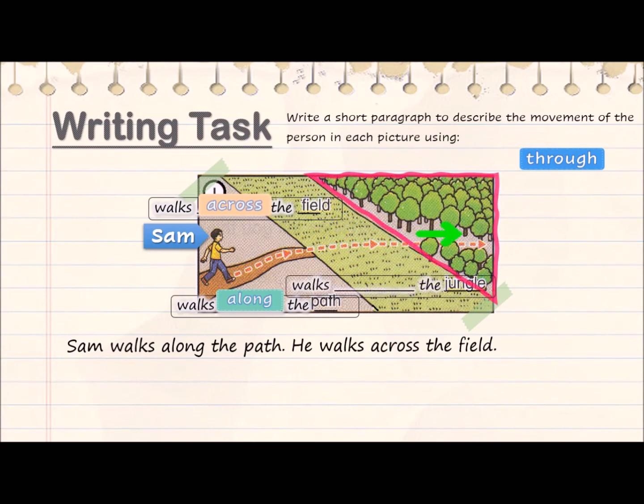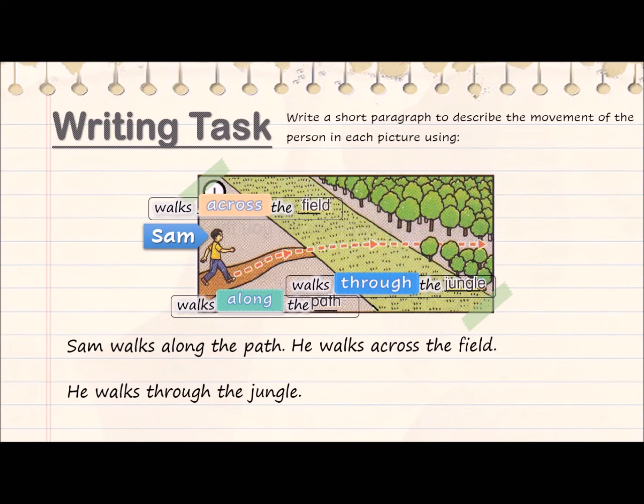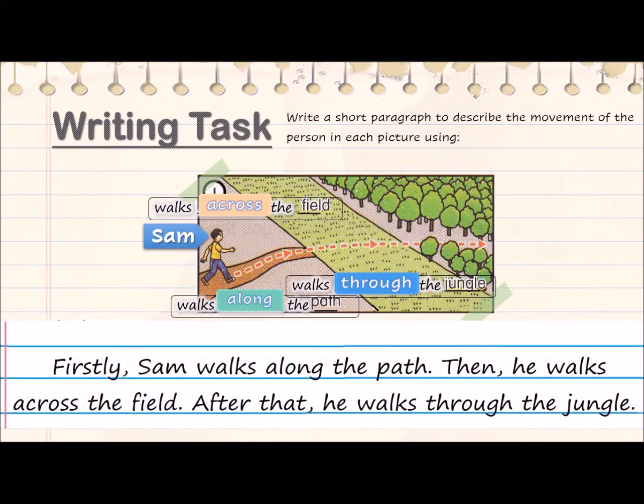Lastly, the jungle. There are many tall trees around the jungle. We use through. Through the jungle. He walks through the jungle. Here, let's add in some connectors like firstly, then, and after that to connect the sentences. And here's the paragraph. Firstly, Sam walks along the path. Then, he walks across the field. After that, he walks through the jungle.